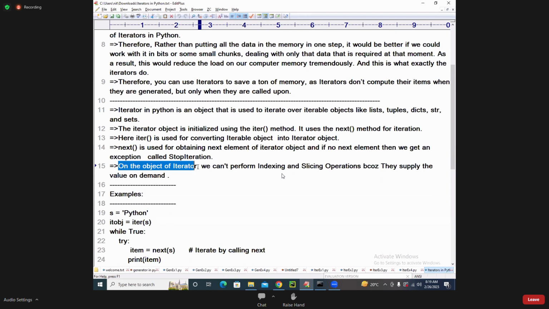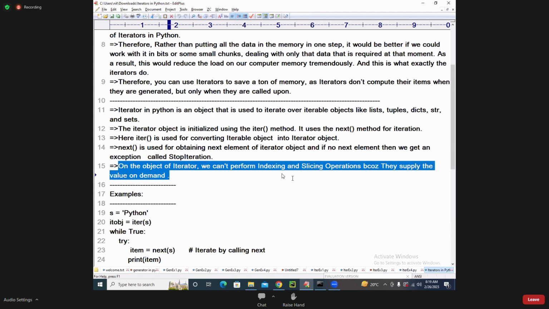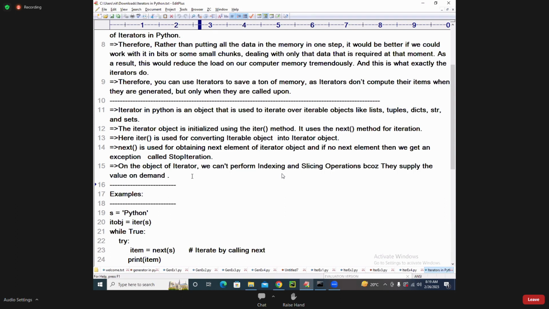On the object of an iterator, we can't perform indexing and slicing because they are supplying the value only on demand. Because we already learned it, generating everything at once will give you problems of out of memory. We are getting values on demand only. So when the value is coming only on demand, it is initially not available in the form of 0 to n-1 index, so we can't perform any indexing and slicing.